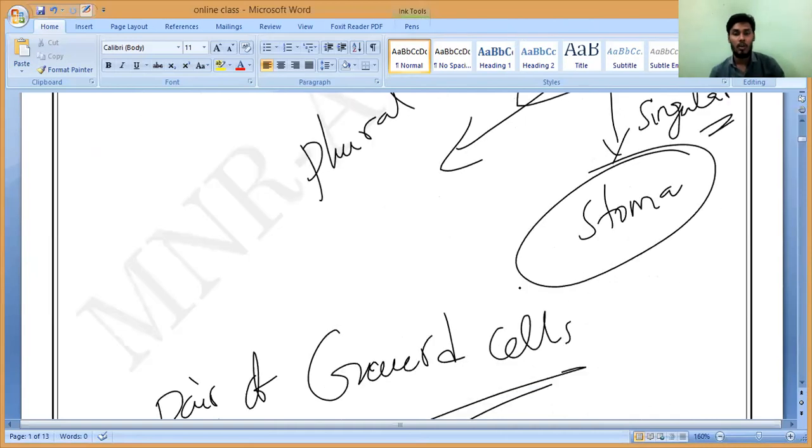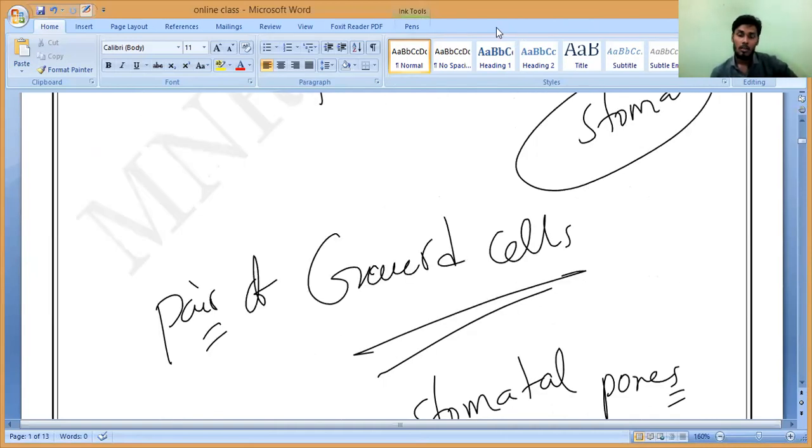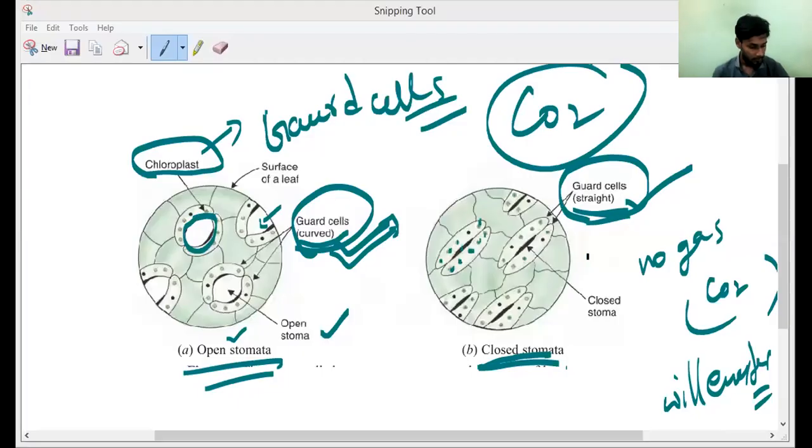You have to draw the diagram, Mari. Do you want me to show it again? Yes, sir. You take the screenshot. Please, all of you take the screenshot. Yes, sir. Okay, shall we start?